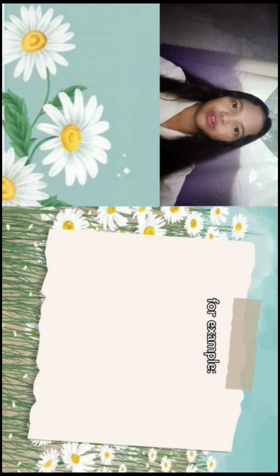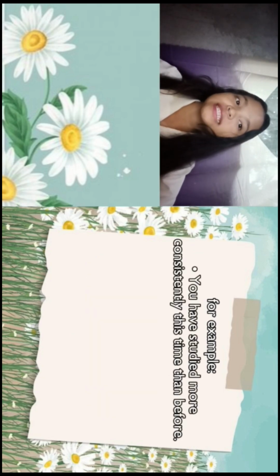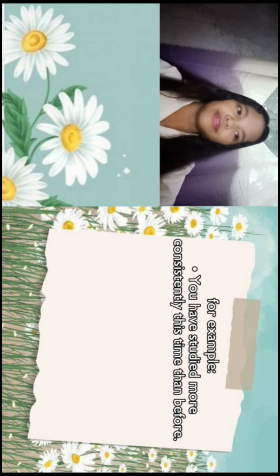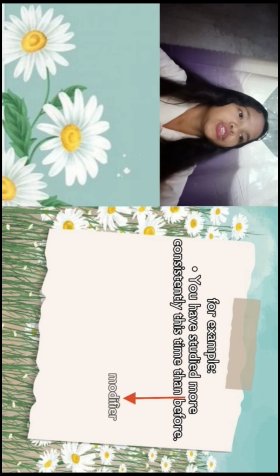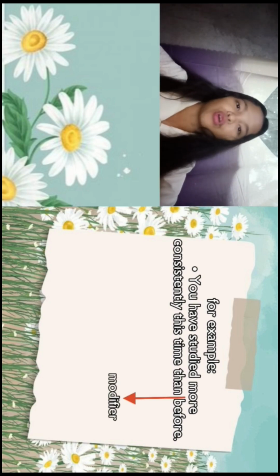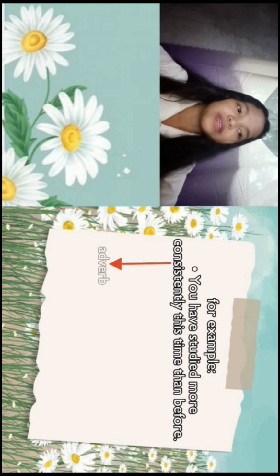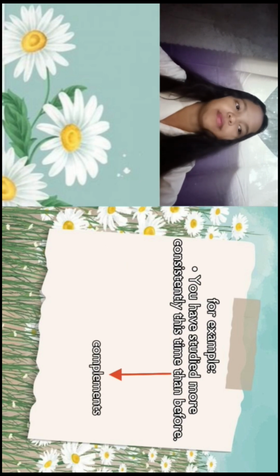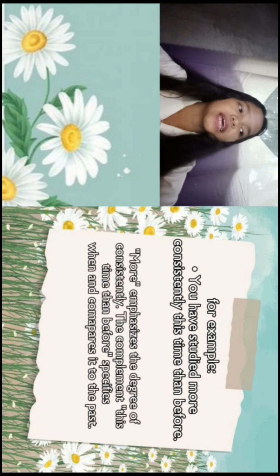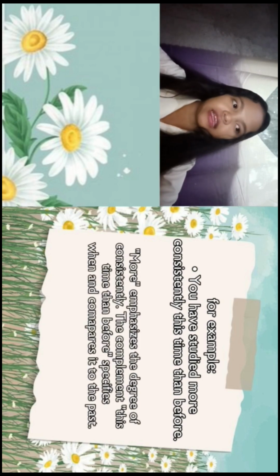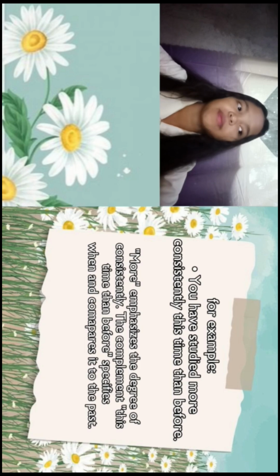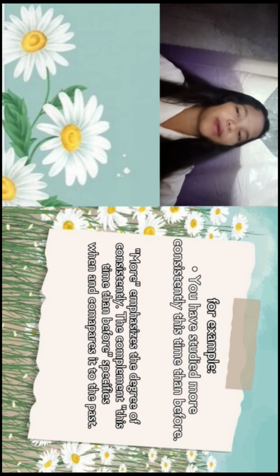The number two example is: you have studied more consistently this time than before. The modifier in the sentence is more, the adverb is consistently, and the complement is this time than before. More emphasizes the degree of consistently. The complement this time than before specifies when and compares it to the past.